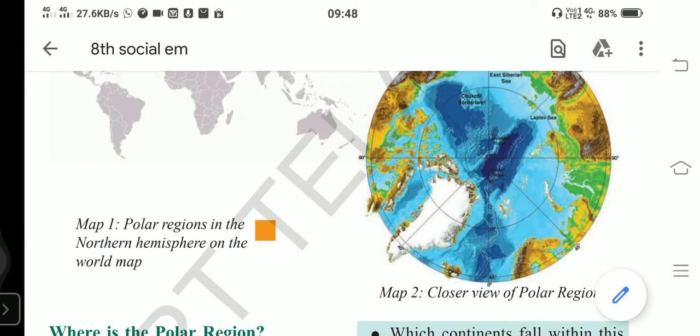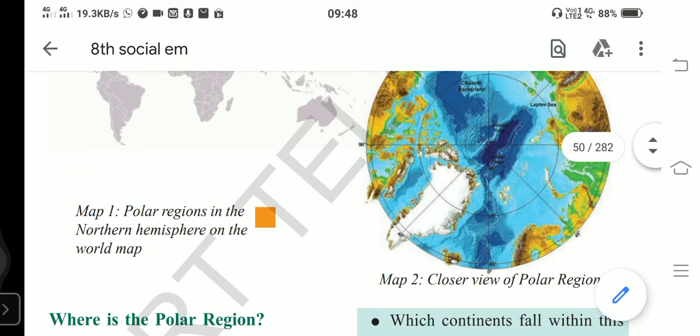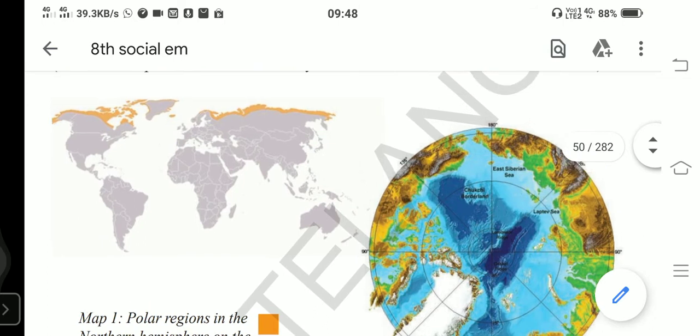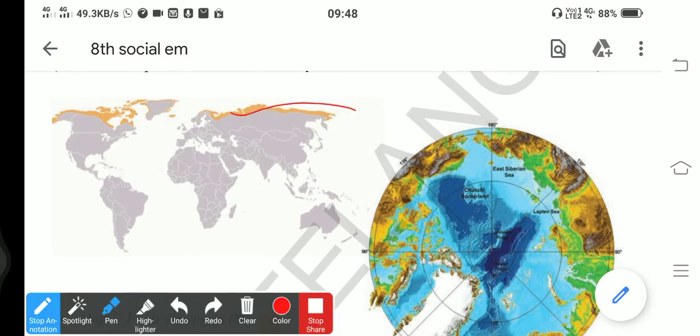So you will be learning today about the northern polar region. Here in this class, we'll study only the polar region situated in the northern hemisphere. Okay, the entire polar region is shaded with orange color here. Look at this, the North Pole.